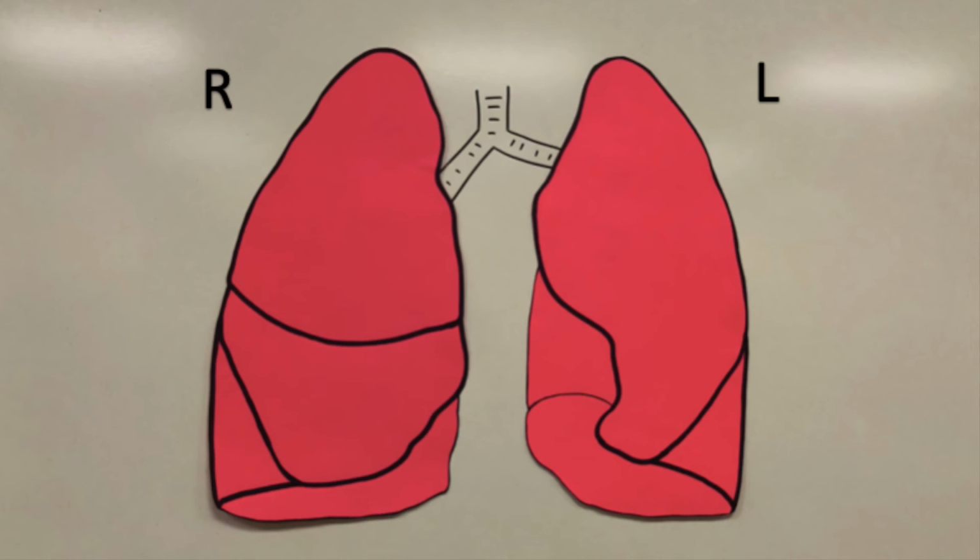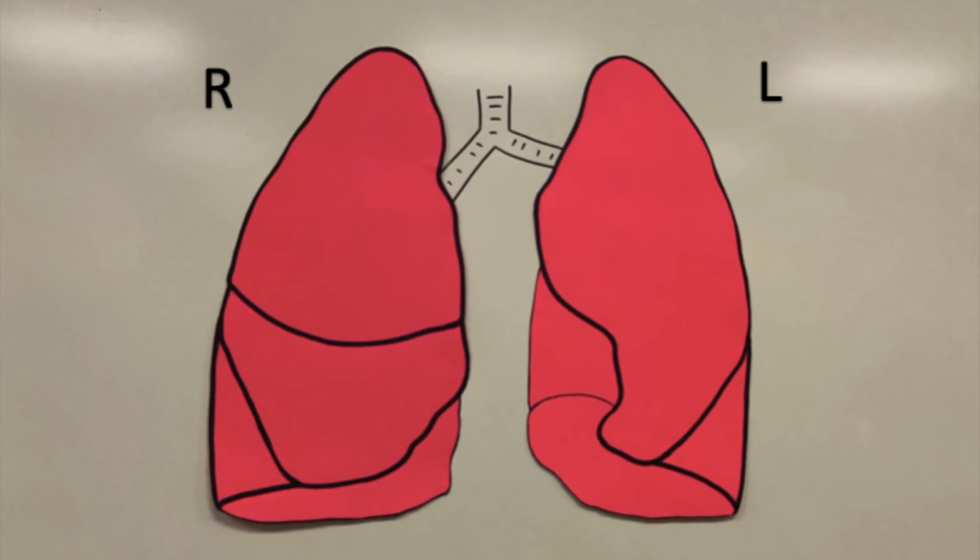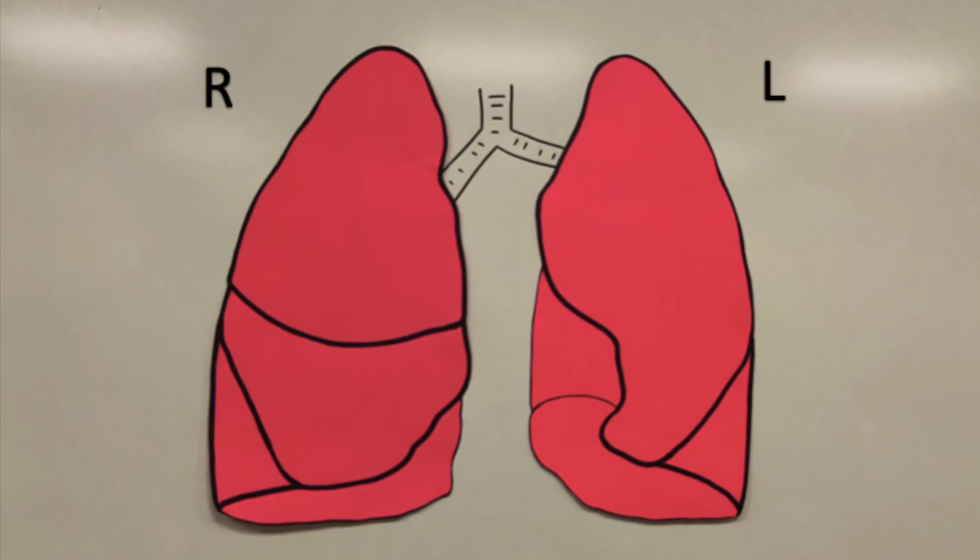Shown here are the right and left lungs from the anterior view. The right lung consists of 3 lobes, the upper, middle, and lower. And since the left lung has the cardiac notch which holds the heart, there are only 2 lobes, the upper